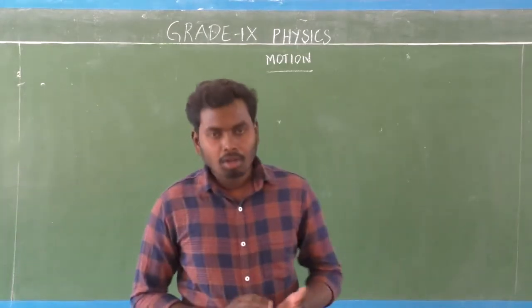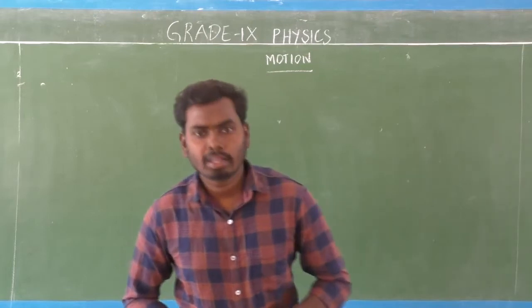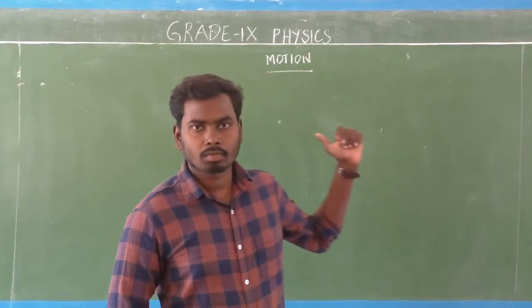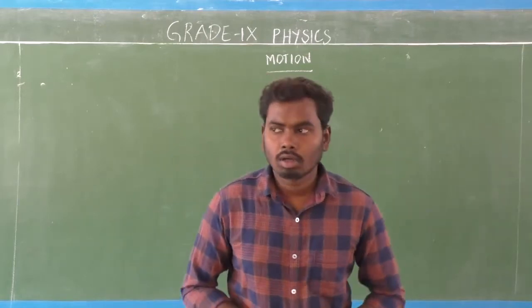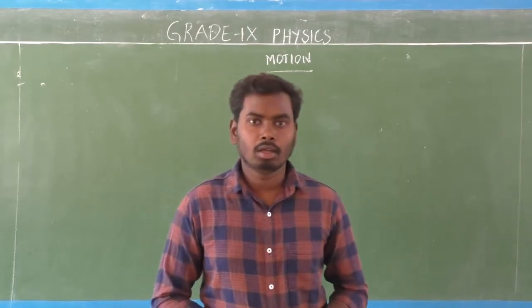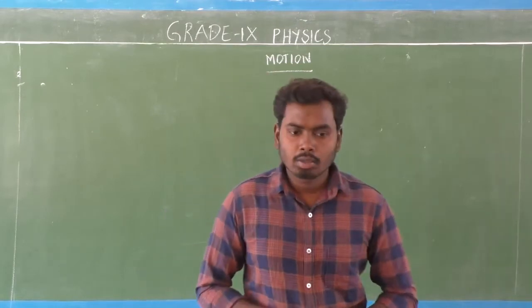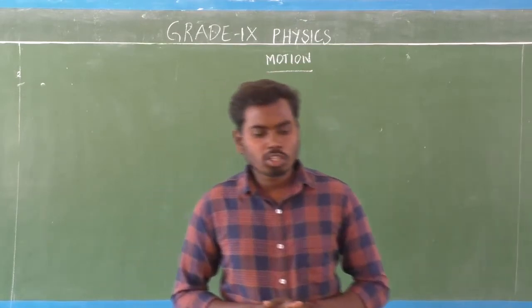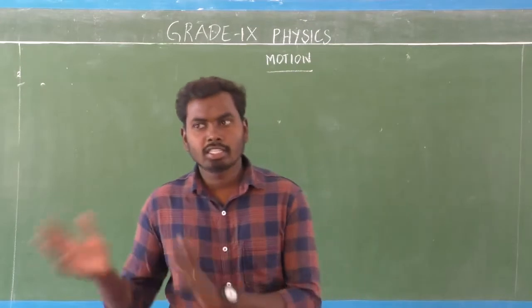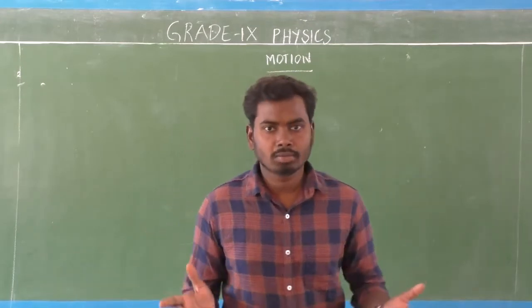Hello students. Last class we revised so many things in the topic of motion. Am I right? For example, what is motion, rest, distance, displacement, uniform motion and non-uniform motion. So what is motion and what is rest? Motion means nothing but an object's position changes over time. That is motion.